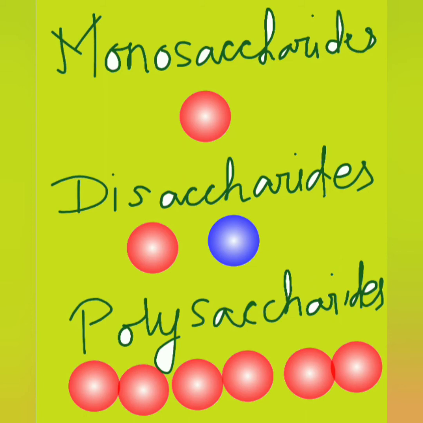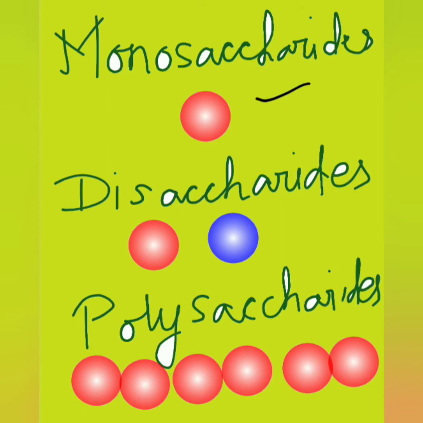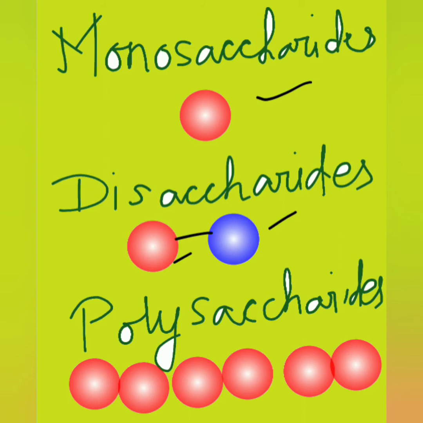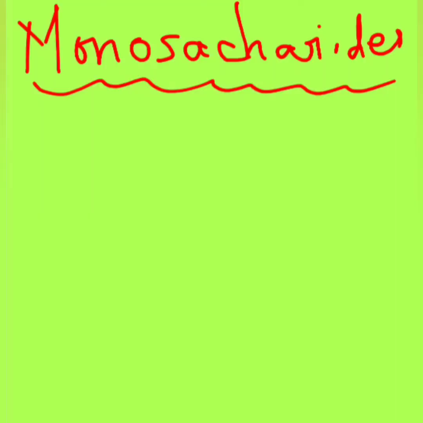Now let's see what is monosaccharide, disaccharide and polysaccharide. So a single sugar molecule is a monosaccharide. 2 simple sugars form a disaccharide, and many sugar molecules link together to form a polysaccharide.